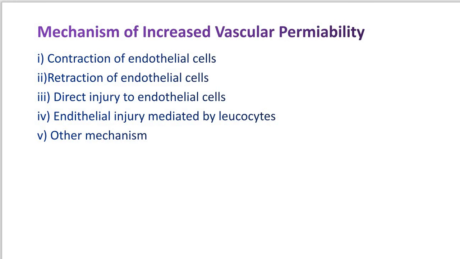This is the other mechanism, and this is regarding the mechanisms of increased vascular permeability.